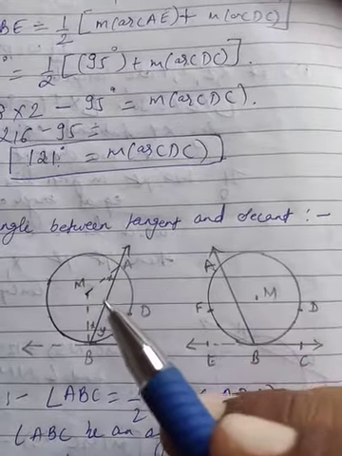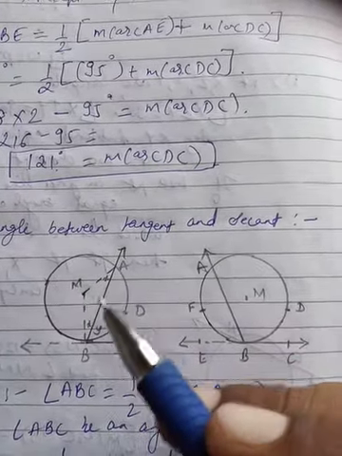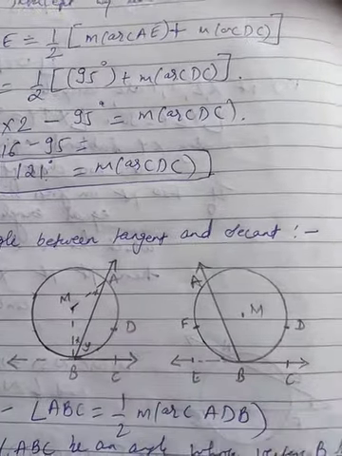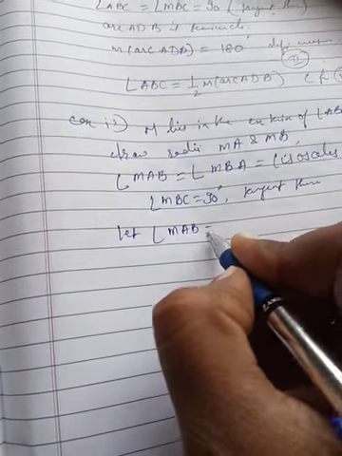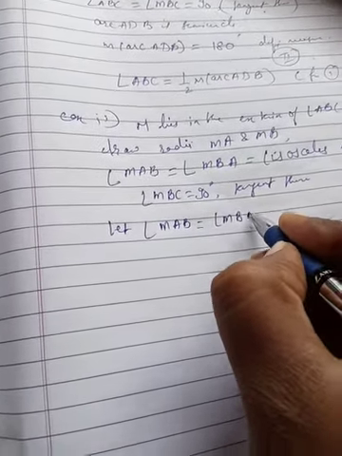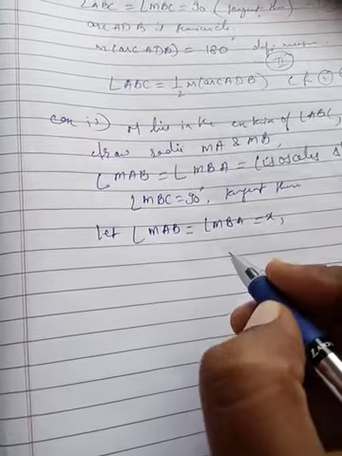Now MAB and MBA are equal, so let angle MAB equal angle MBA equal x.